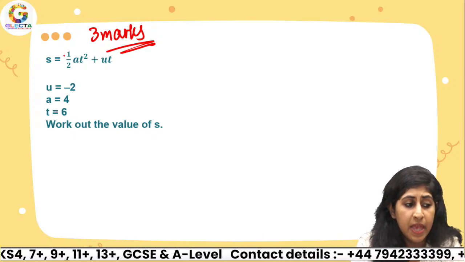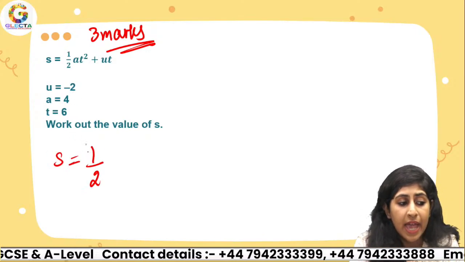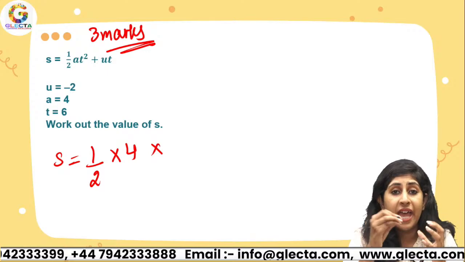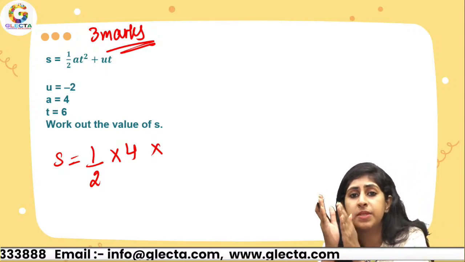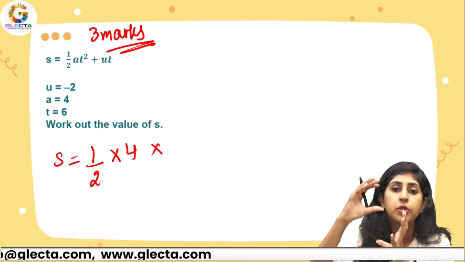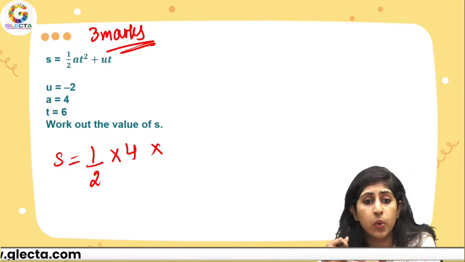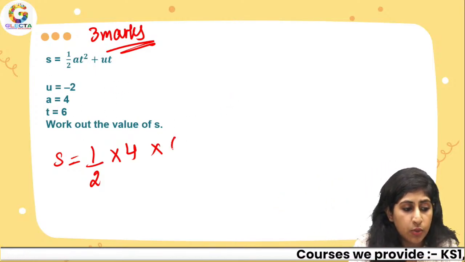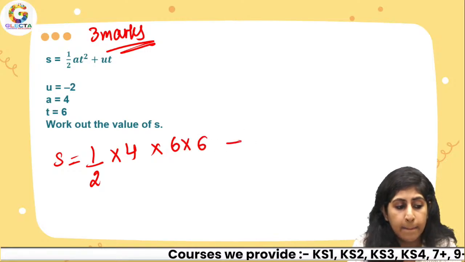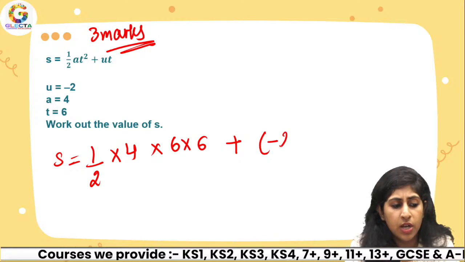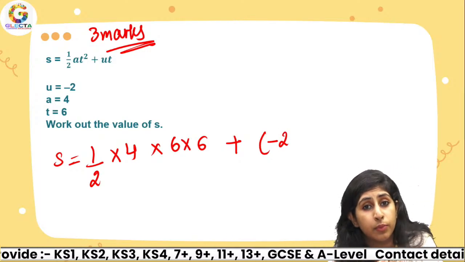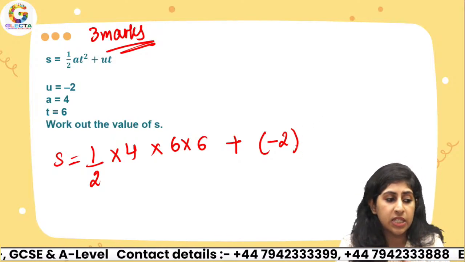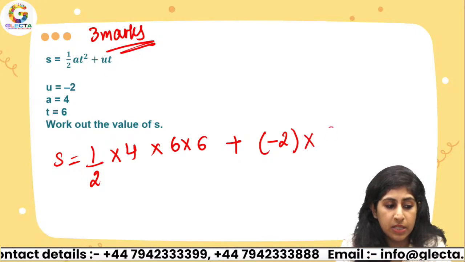Again, very easy. s equals half a t squared. a is 4, replace it by 4. at means a times t. And if we have t squared, 2 squared is 2 times 2. 3 squared is 3 times 3. So t squared means t times t. So this is going to be 6 times 6, plus u is negative 2. Whatever negative numbers you're substituting, substitute them in a bracket, that will really help you. So negative 2 times t, so that means times 6.